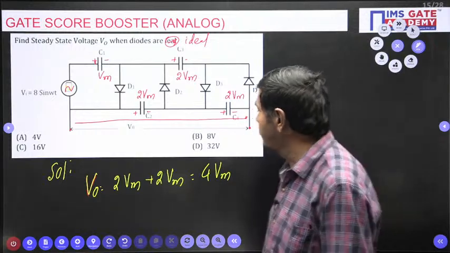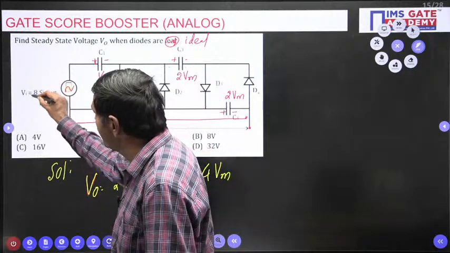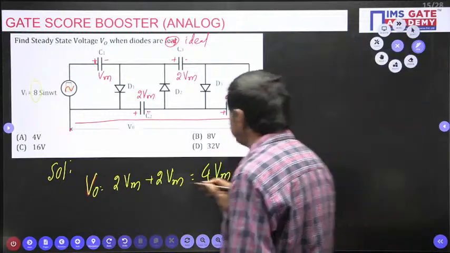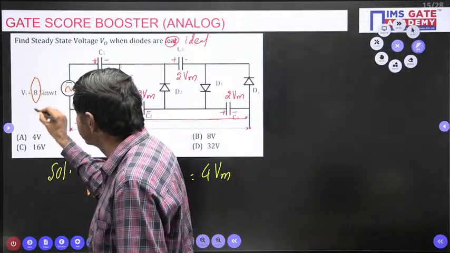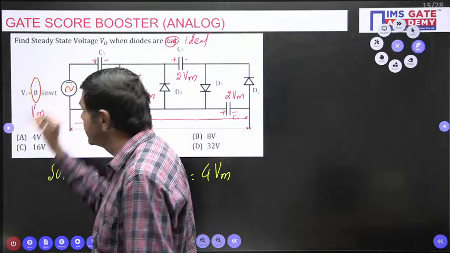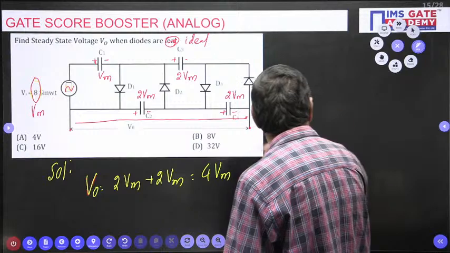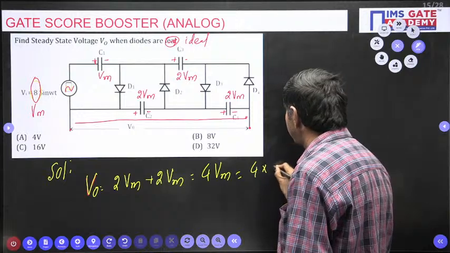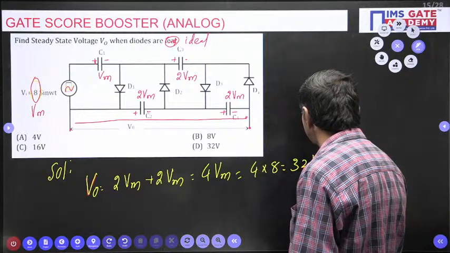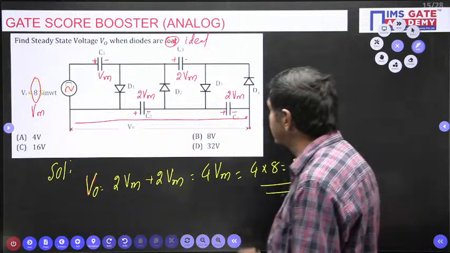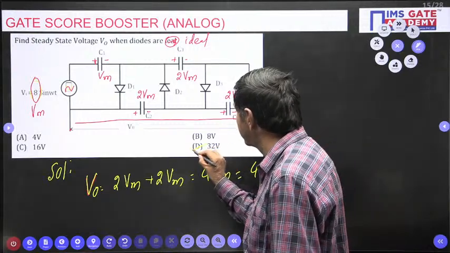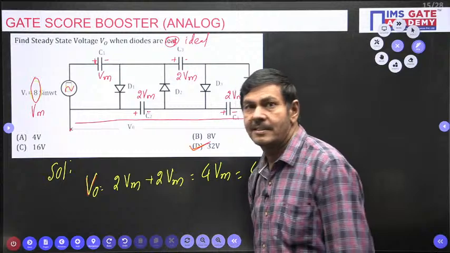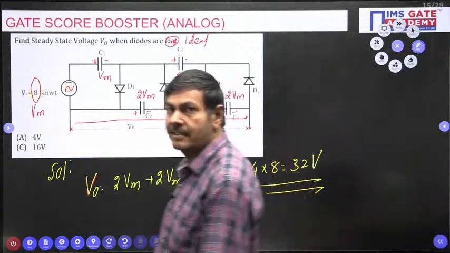But in the problem, the maximum voltage is given. What is the maximum voltage? 8 volts is given here, so 8 volts is the maximum voltage. You substitute here now. If I substitute this Vm, I will get 4 into 8, which is 32 volts. Finally, the answer is 32 volts. Option D is correct in this particular problem. This is the way we can tackle this question.